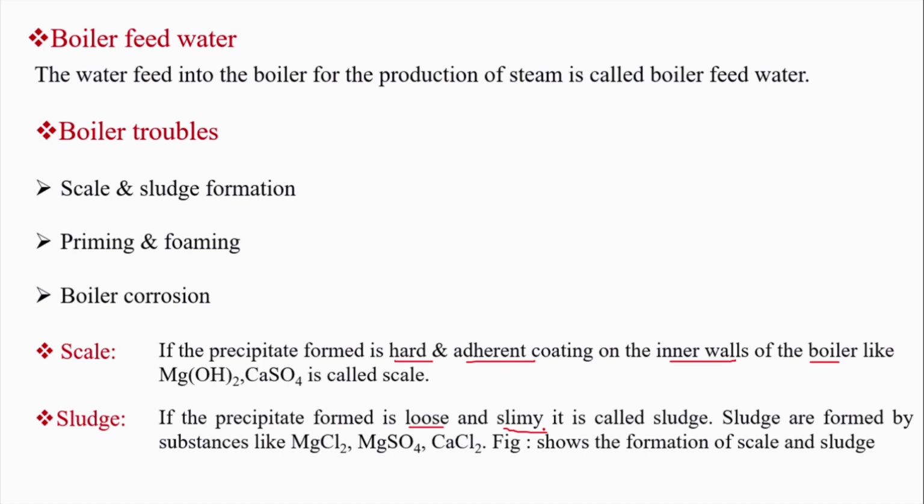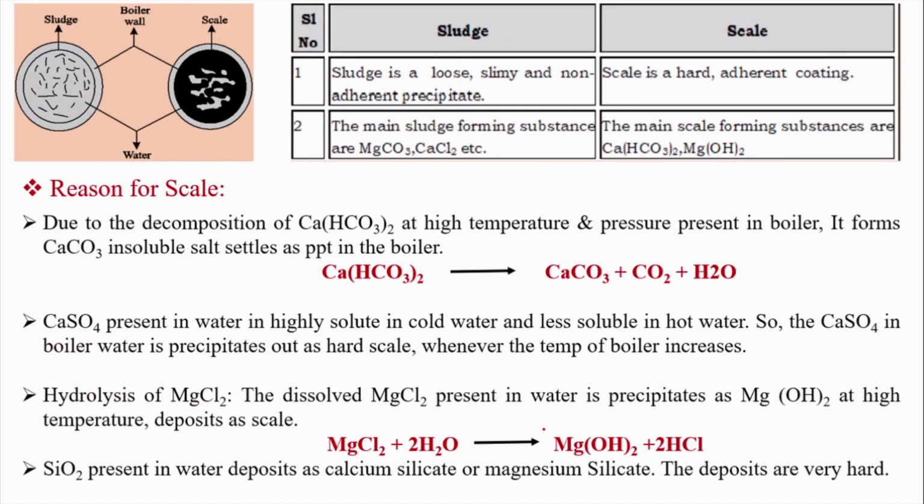So what problems will it cause if the water has dissolved salts in it? Intentionally nobody is retaining the salts in the water, but during the boiler operation itself the problem occurs.